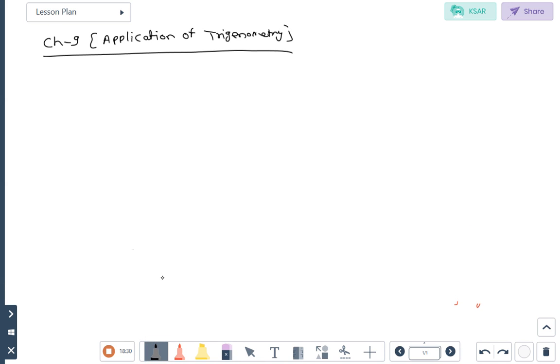Now all students open the book. Example number one. A tower stands vertically on the ground; that is the ground. Understand? A, B and C. Here BC represents the height of the tower.